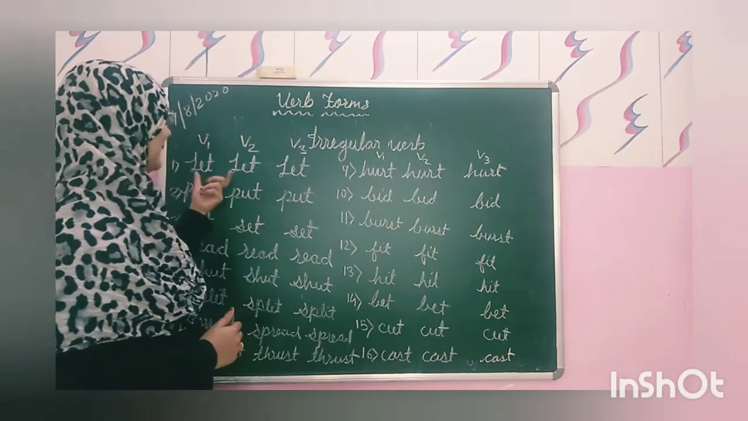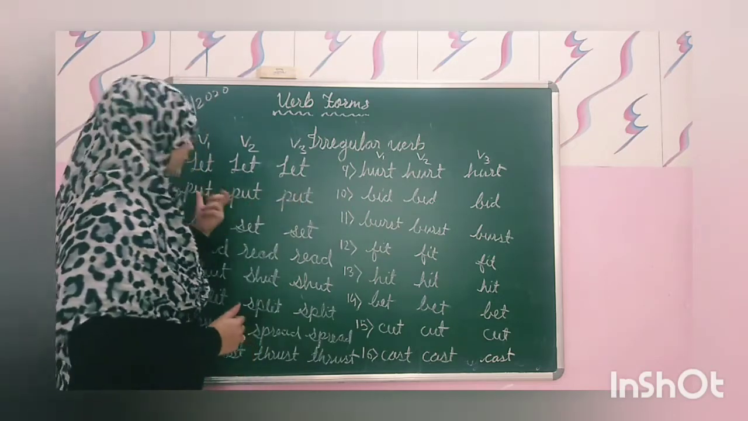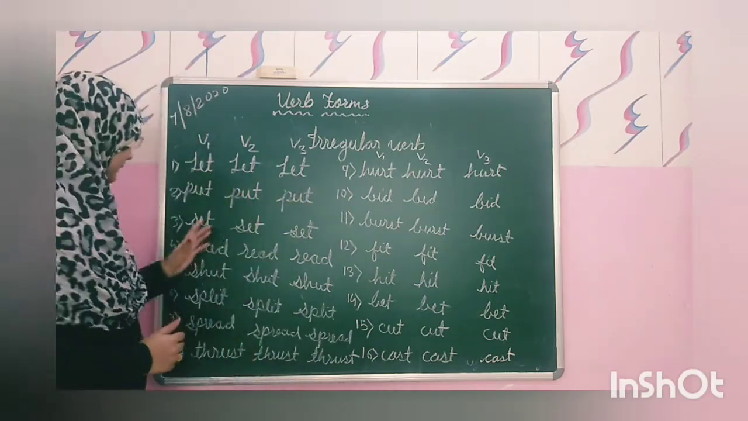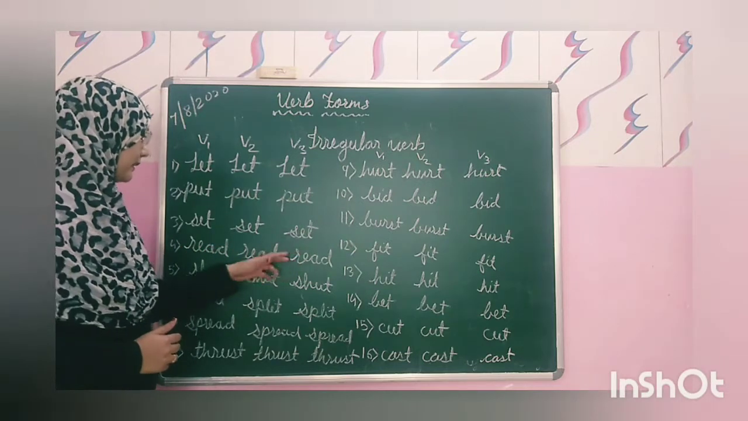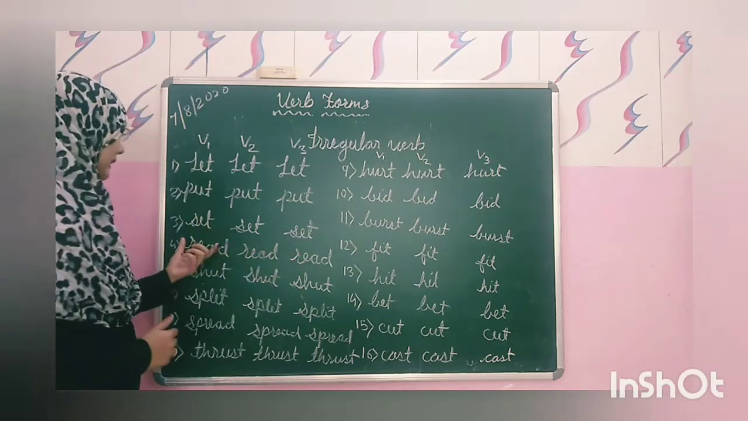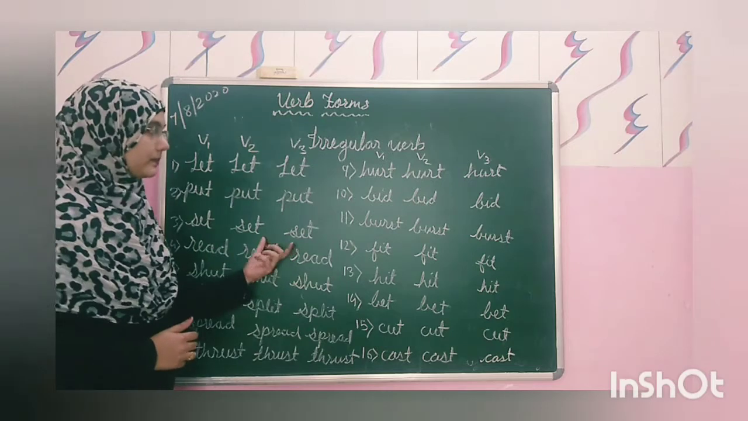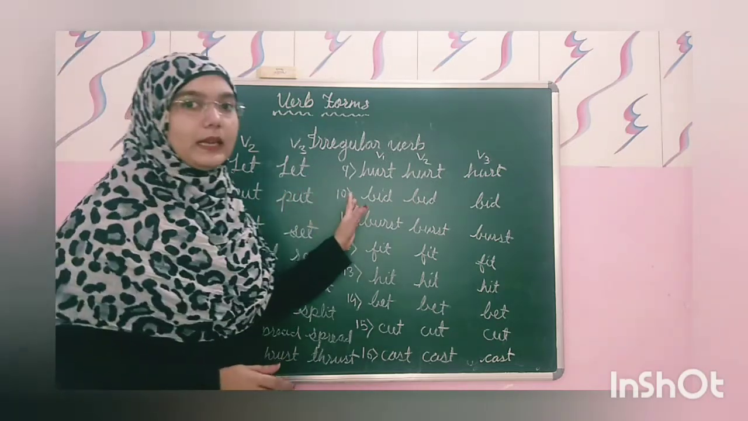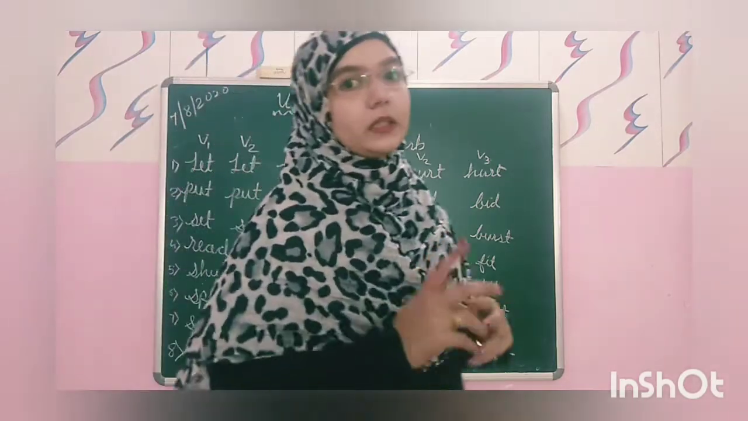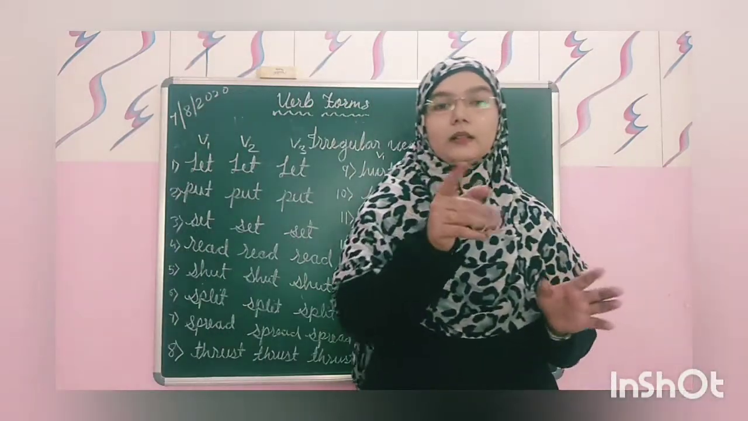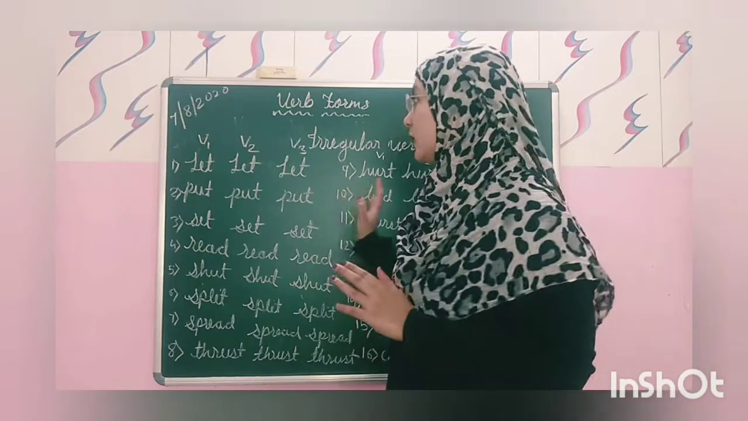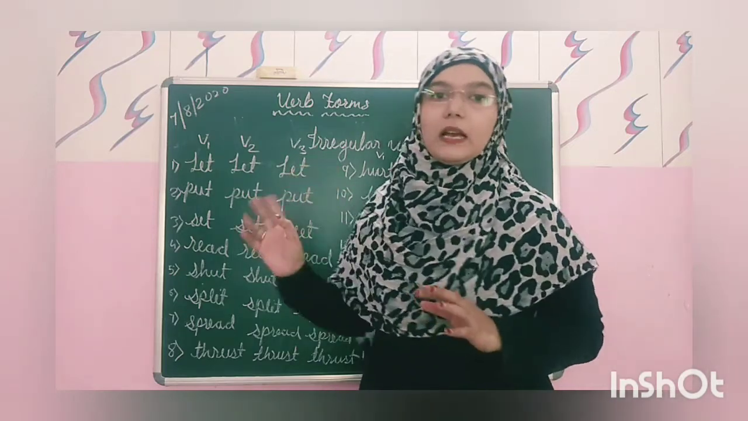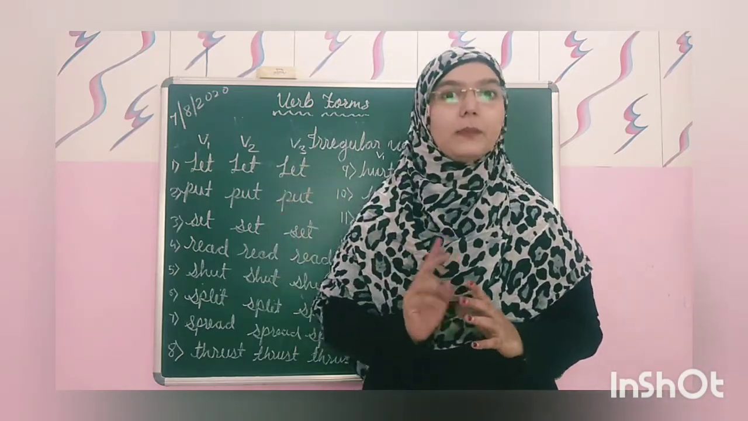So let, put will become put only, put. Here the read, it is written the same but it will be pronounced as red. Then all these words are the same in their past simple and past participle forms. I will forward you an image of the irregular verbs which have two forms the same, and even